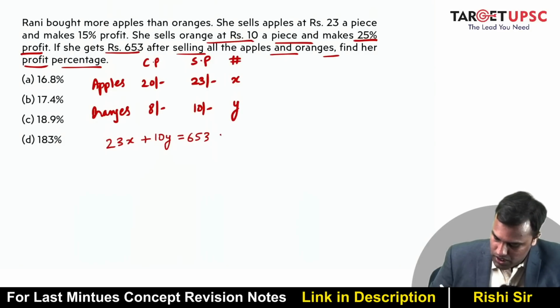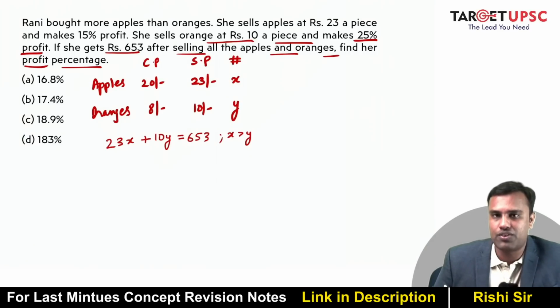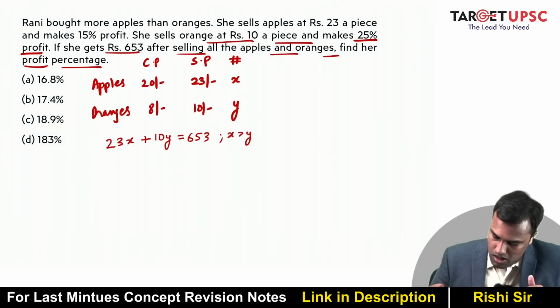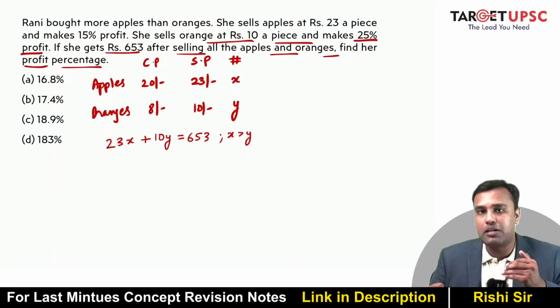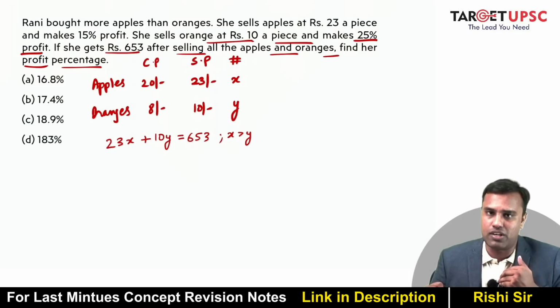What is the other equation? The other equation I know is x is greater than y. Now this is not an equation. This is more of an inequality. Now we have two unknowns and only one equation. So how do you solve that? There could be multiple answers to this, right?